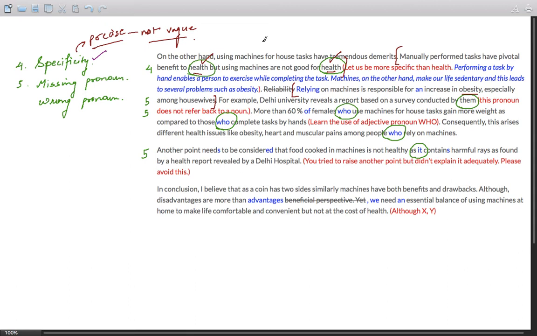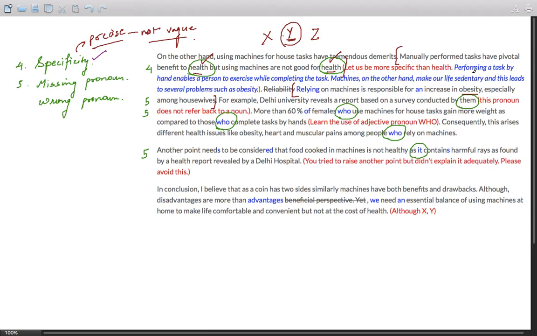So if you're using machines, something is happening. If using machines is X, something is happening, and that leads to obesity, which is Z. So there is a missing element, Y. So logically, you are jumping to conclusion. It's better to be more specific. There is something which is open to interpretation.